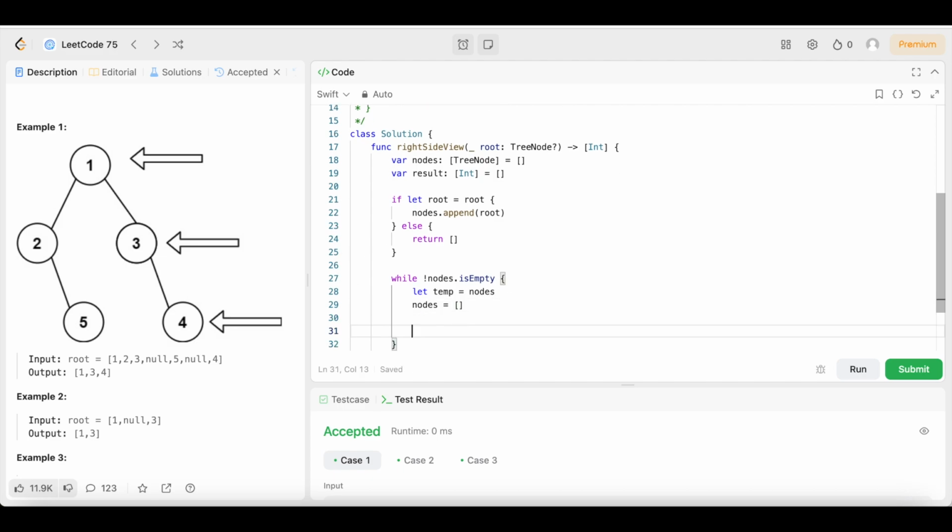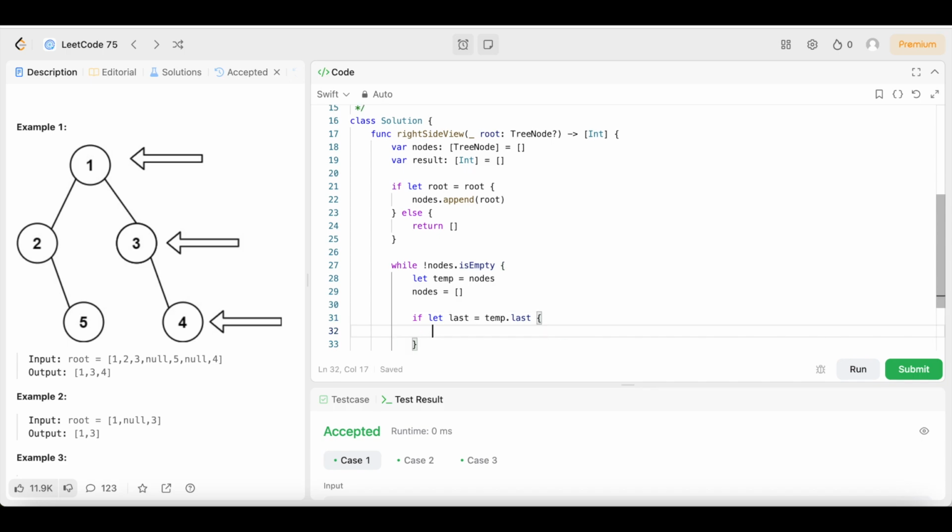Then we're going to come down here and say if let last equals temp dot last. We are going to say result dot append last dot val. Right?